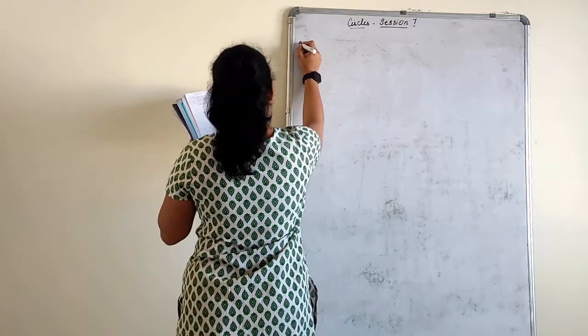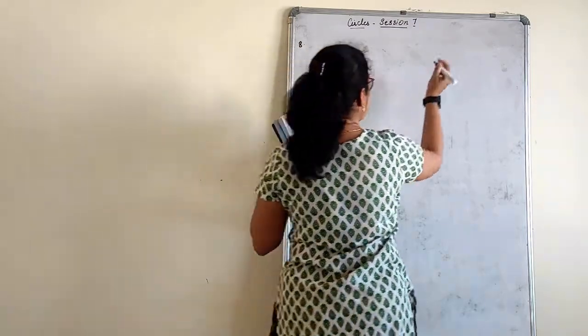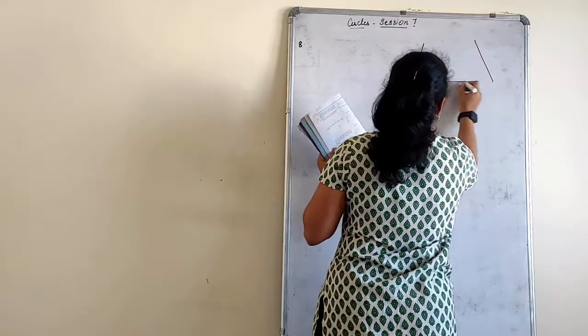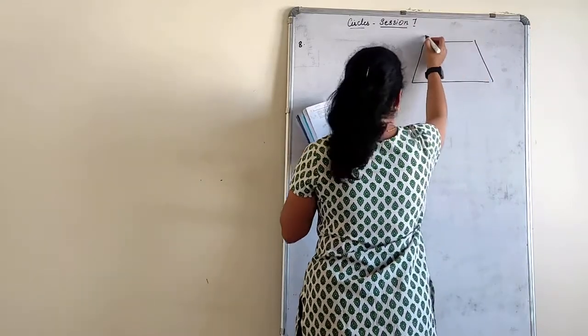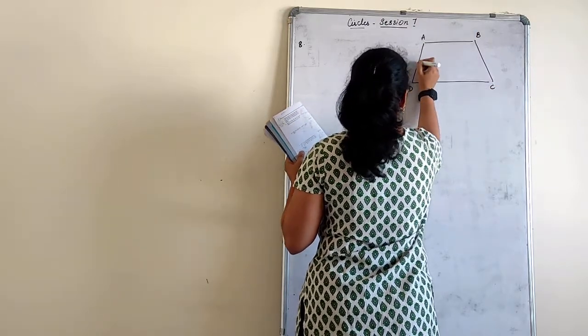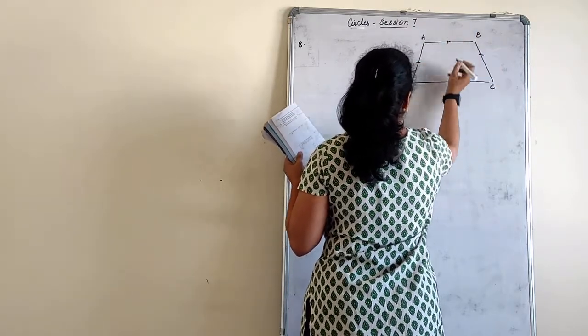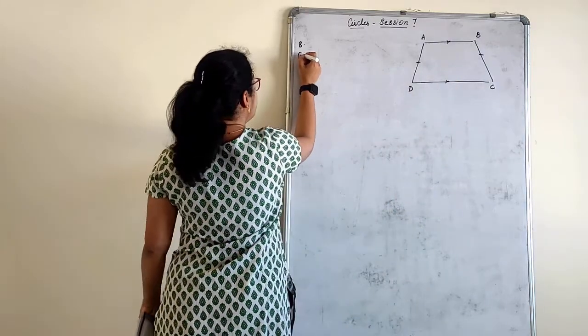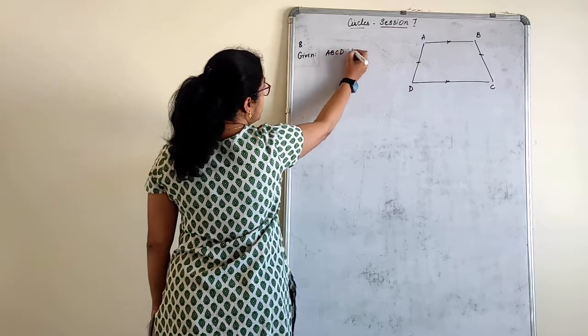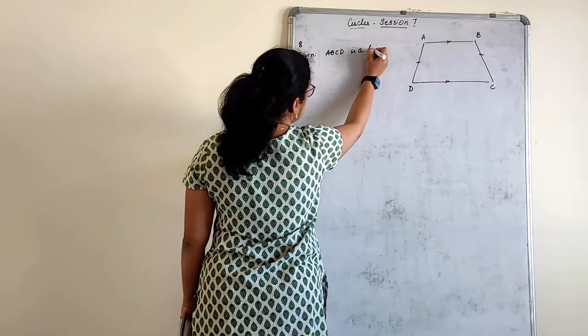If the non-parallel sides of a trapezium are equal, so let us say that ABCD is a trapezium, non-parallel sides are equal. Given: ABCD is a trapezium.